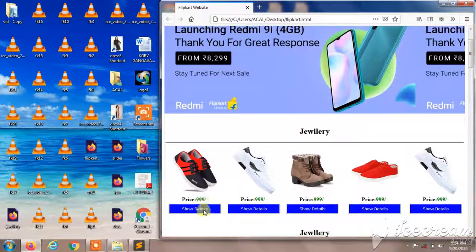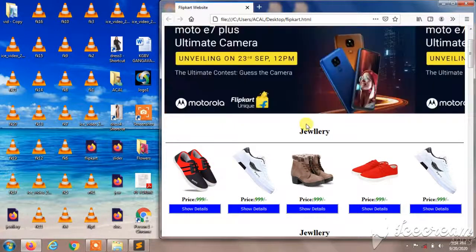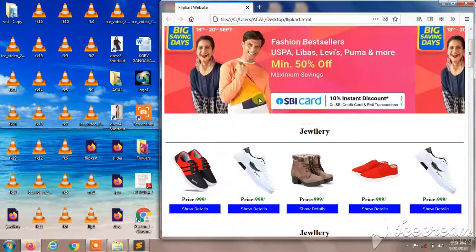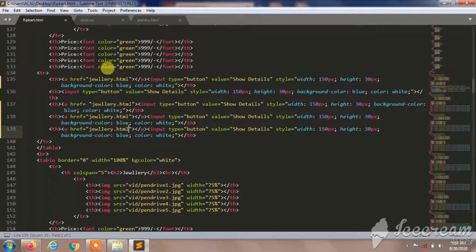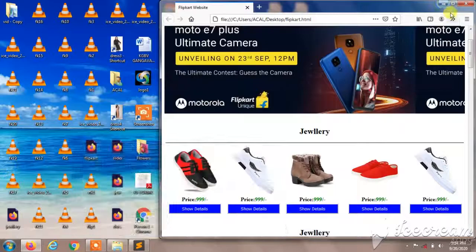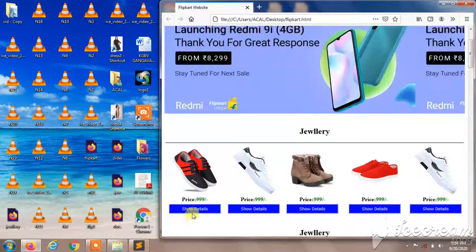So I'm going to click now. Something is wrong. I'll change the setting. It was in another column. So I forgot to give th over here and over here, and let's see what will happen.